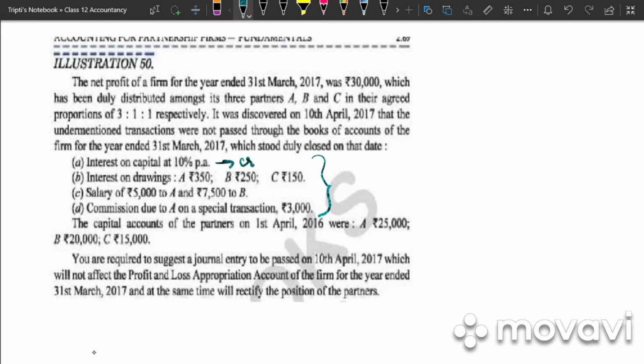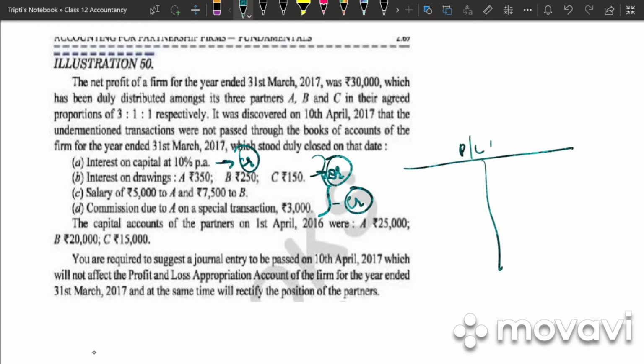What is the journal entry? Profit and loss appropriation account to interest on capital account. Interest on drawings is a debit balance. Interest on drawings account to profit and loss appropriation account. Salary and commission both are a credit balance. So in this problem, because we have four omissions, how would we work out the problem? So whatever first is a credit, we will be writing. From that we will deduct a debit.